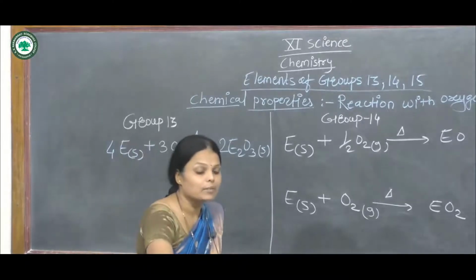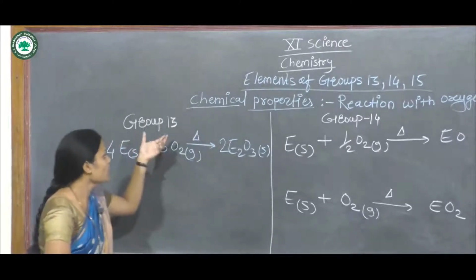Now we take an example of a group 13 element.